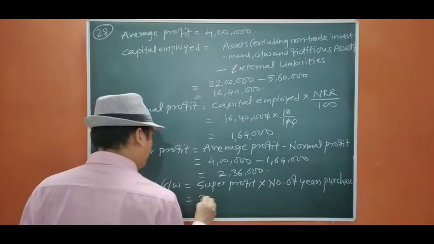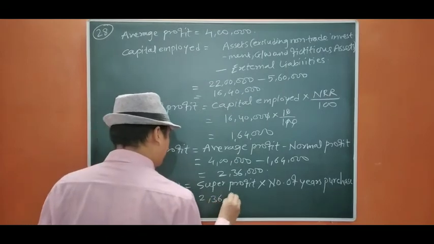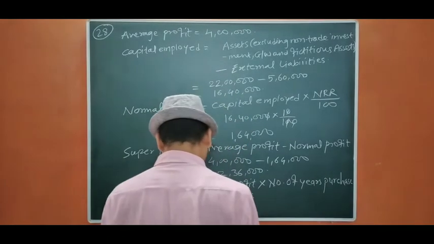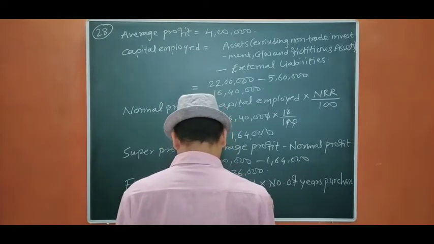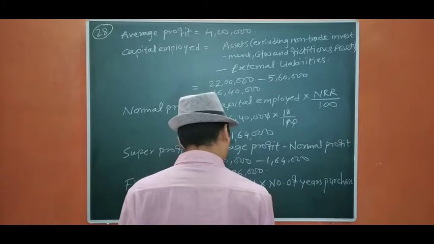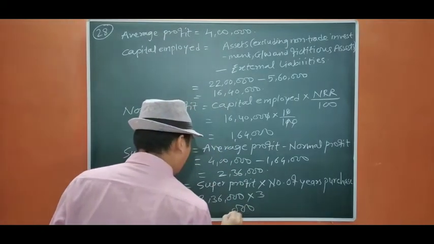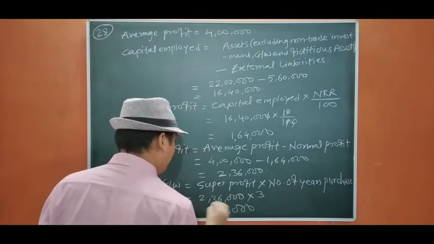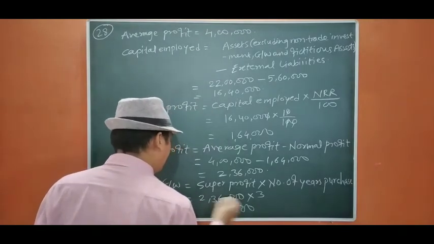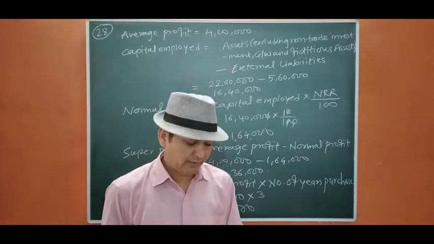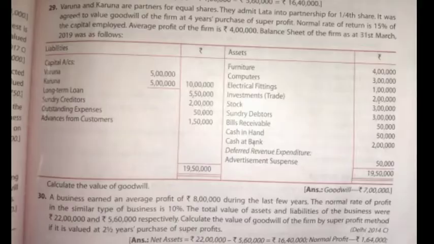Super profit equals to 2,36,000. Number of years purchase is 3 years. Okay, so it will be 7 lakh 8,000. Okay, so this is the end of question number 28.